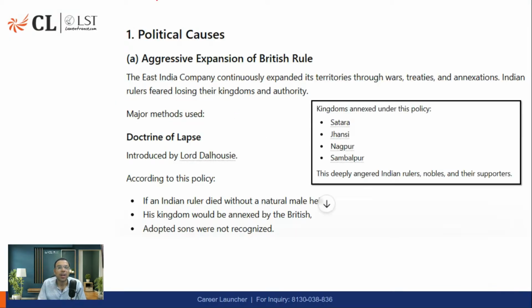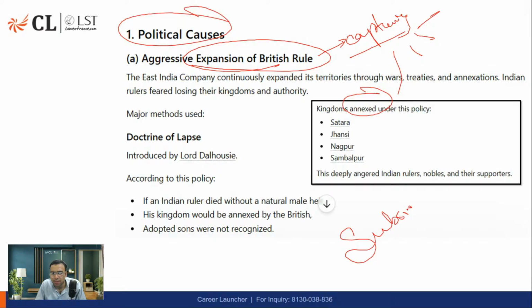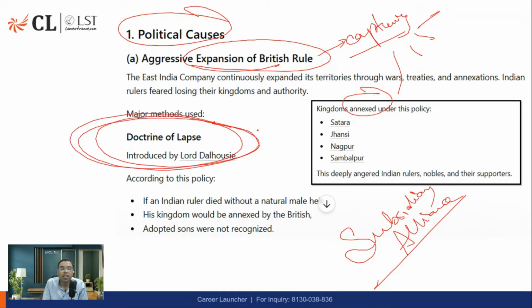So the first is political. आपको पता होगा कि British were doing expansion. They were actually capturing many territories by various means. So subsidiary alliance एक बहुत famous था. We are not going into that detail, but yes, I'm sure you must have heard subsidiary alliance. ये कोई ना कोई बहाना बना के capture कर लेते थे. One important event was doctrine of lapse, which was the concept given by Lord Dalhousie.